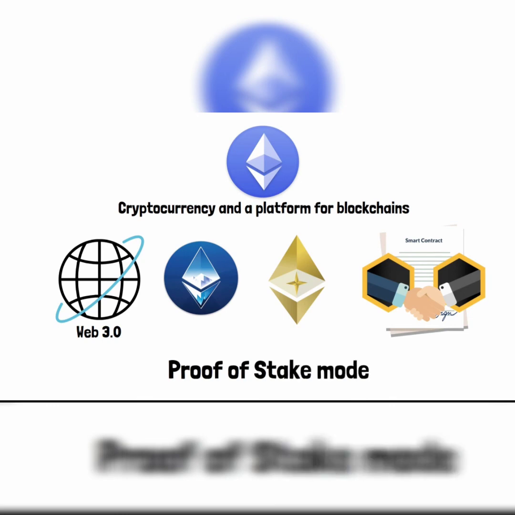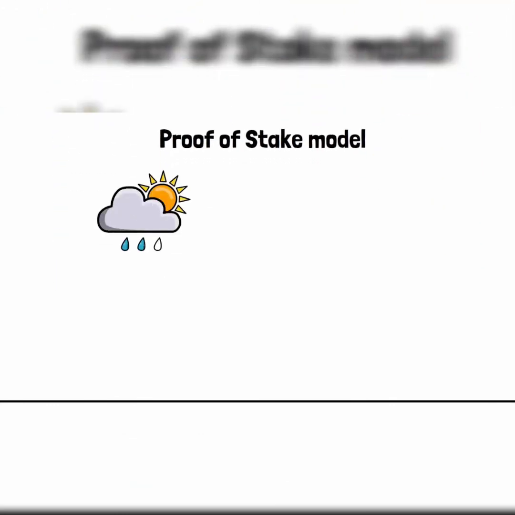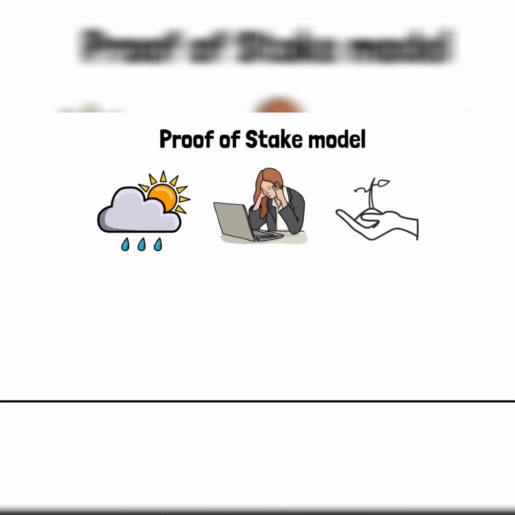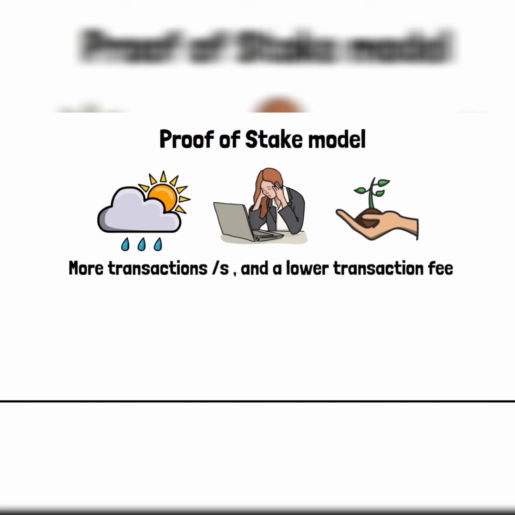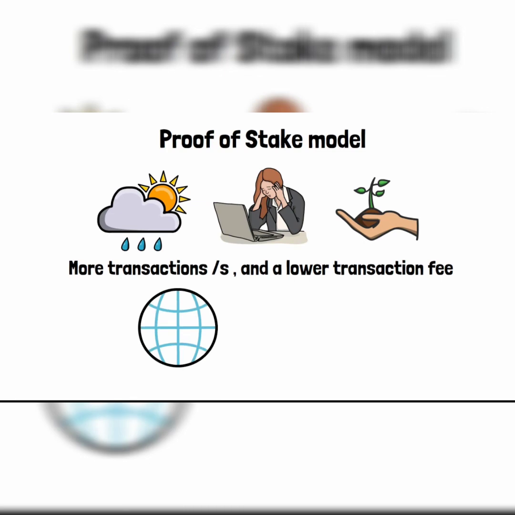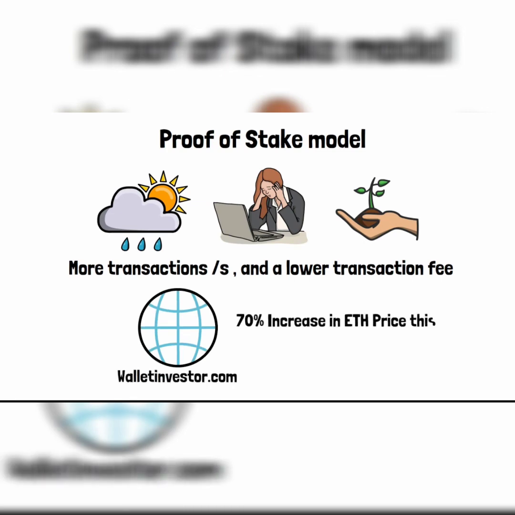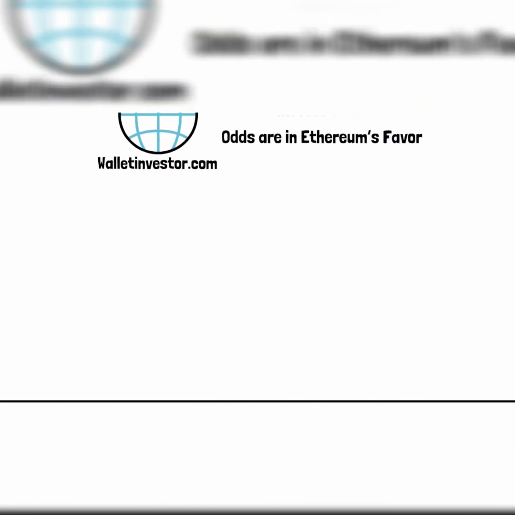The proof-of-stake model is more environmentally friendly, so people can do transactions without feeling guilty, and similarly, there will be fewer objections raised by the climate change organizations. Moreover, there will be more transactions per second and a lower transaction fee. WalletInvestor.com has predicted a 70% increase in the ETH by the end of this year. It seems like the odds are in Ethereum's favor.